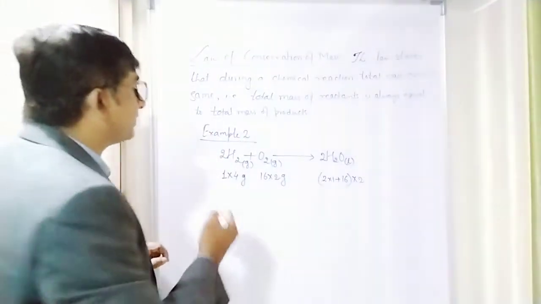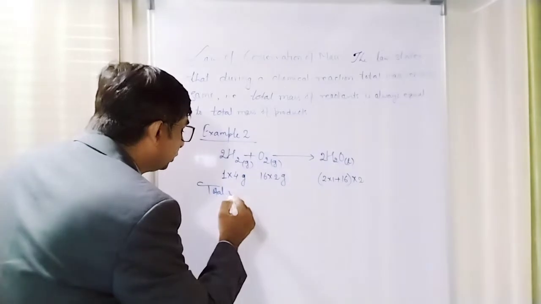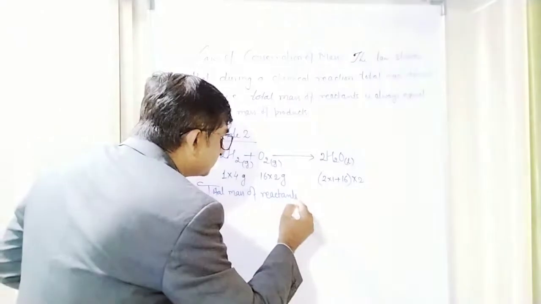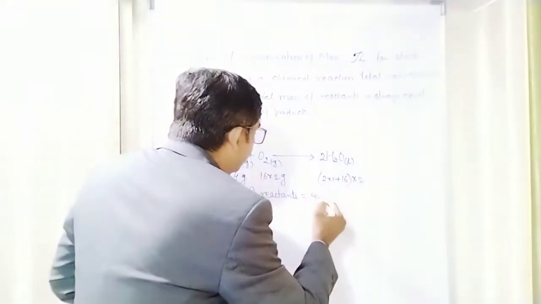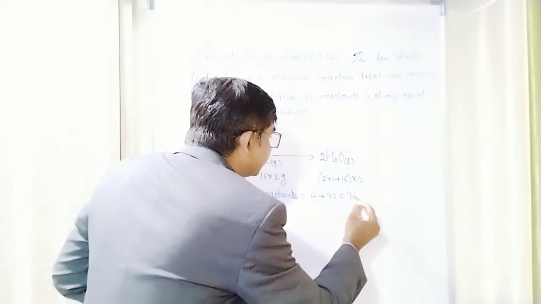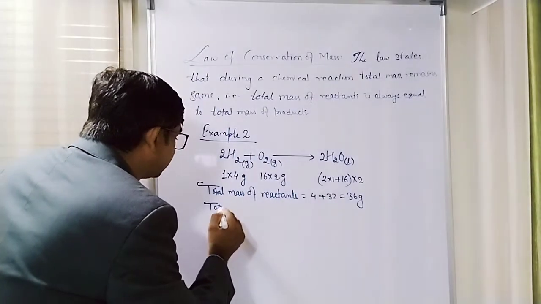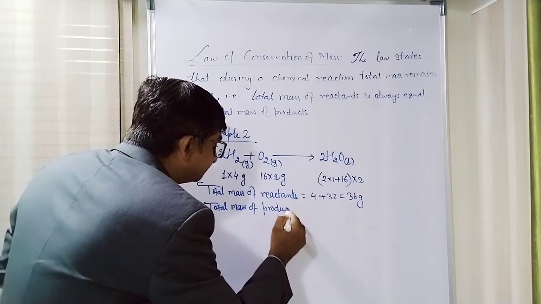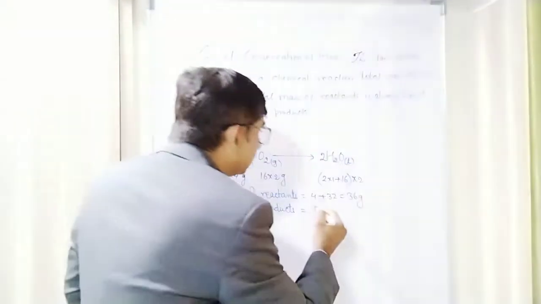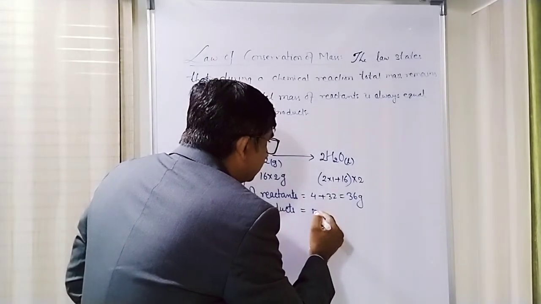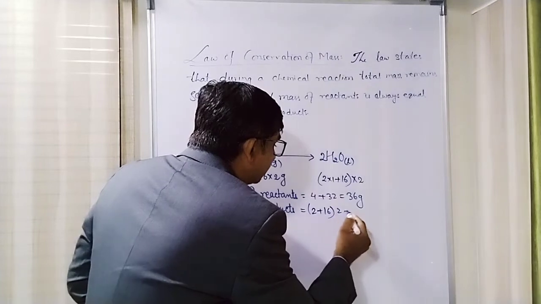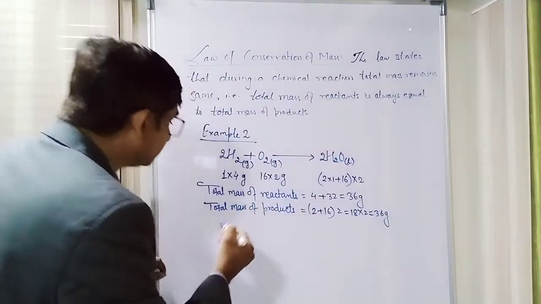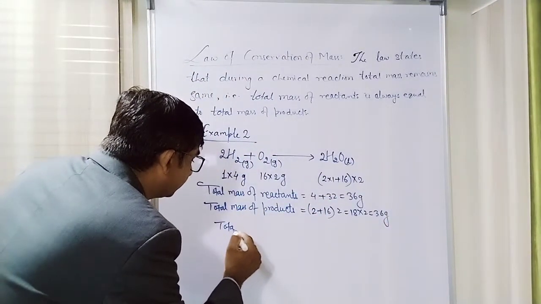Now I have to check the total mass of reactants. So total mass of reactants is equal to 4 plus 32, that is equal to 36 gram, and total mass of products is equal to 2 plus 16 into 2, that is equal to 18 into 2. That's 36 gram.